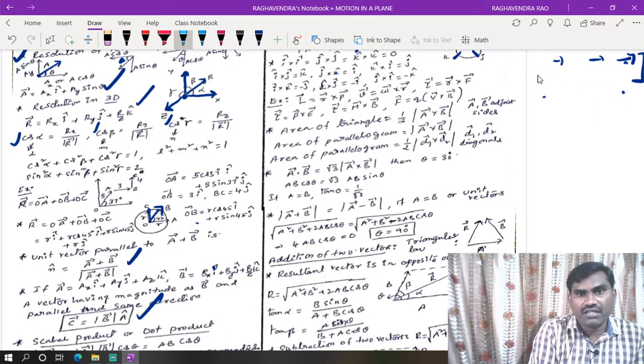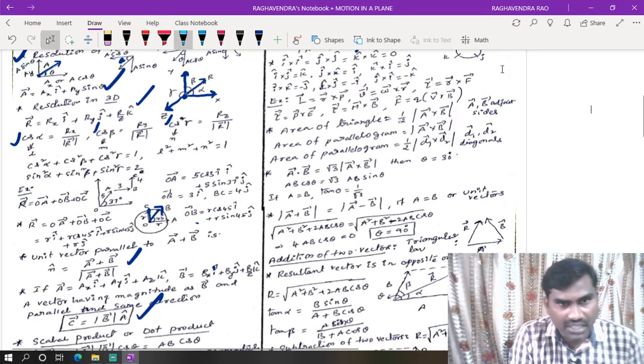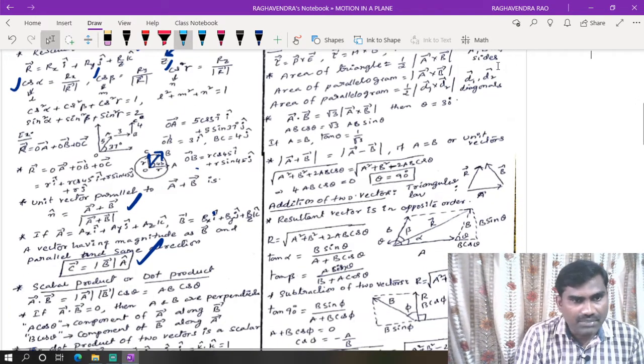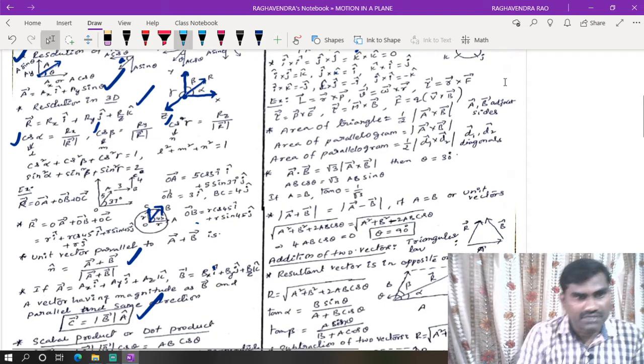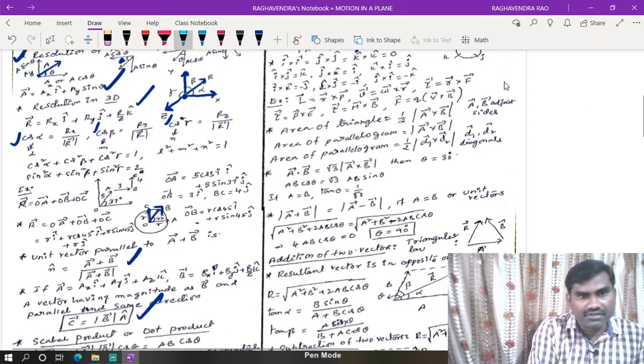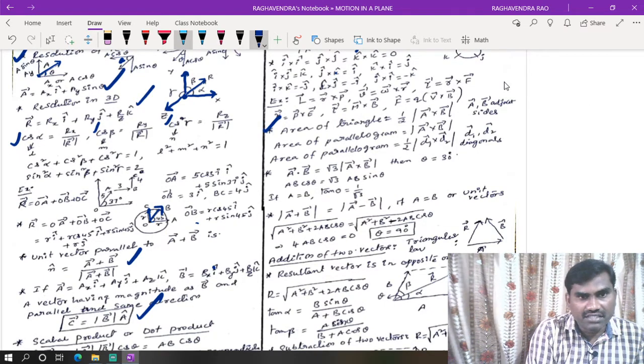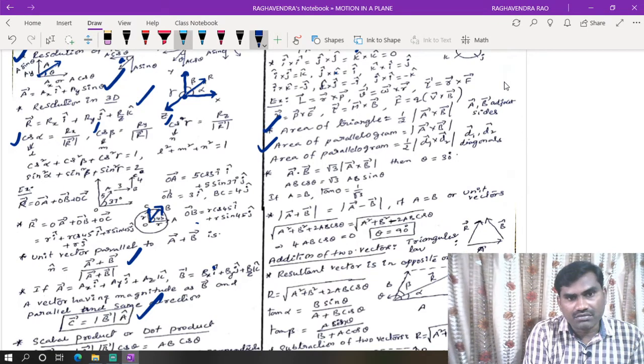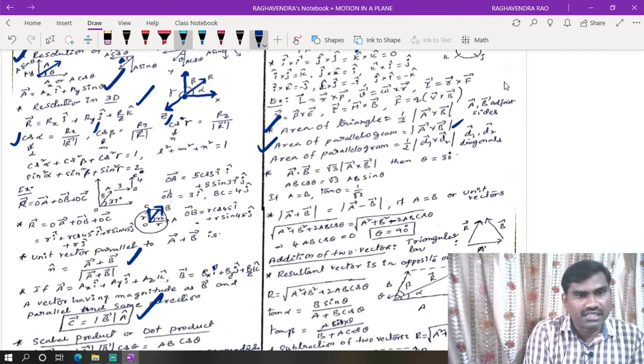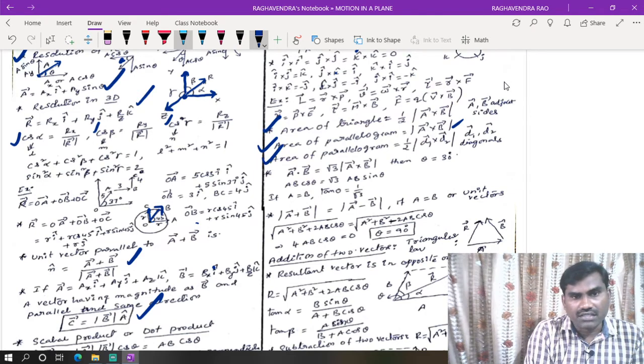Based on knowing the sides of the triangle or parallelogram, we can calculate well. These are all applications of the vector product. Now we can say the area of a triangle, by knowing the sides, is half into A bar cross B bar. Area of the parallelogram is the modulus of A bar cross B bar, the direct cross product. By knowing the diagonals, we can take half D1 bar cross D2 bar.